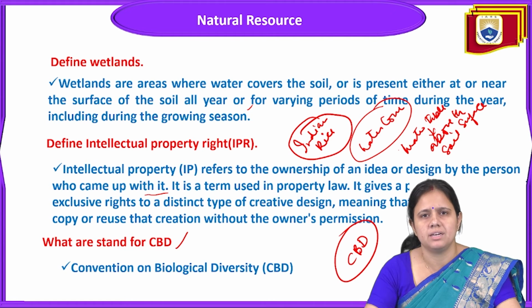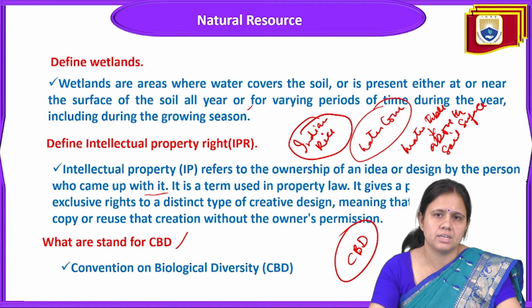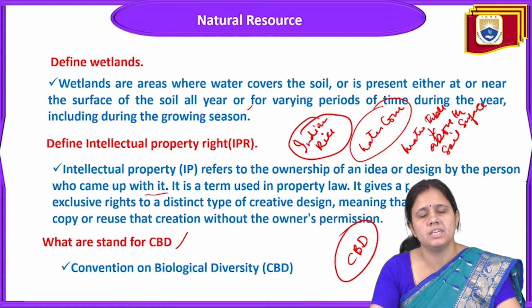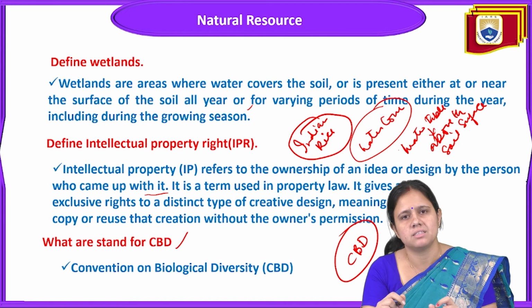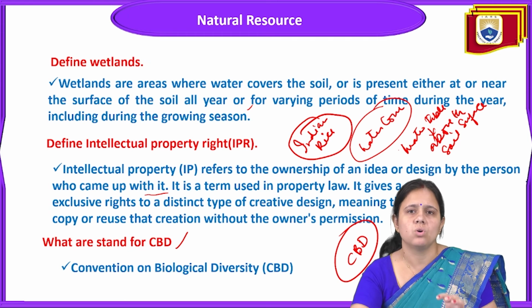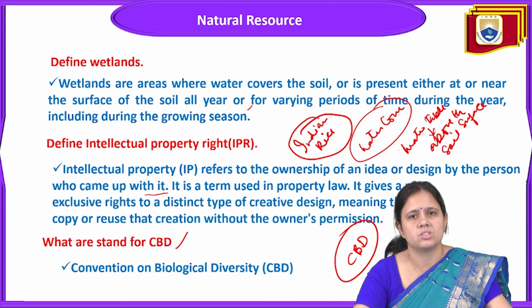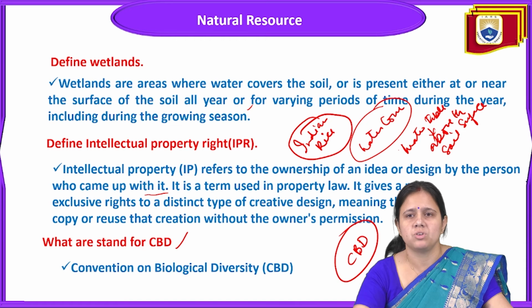If they want to sell to another country or do research in collaboration with another country, it is the right of the country to which that species belongs. So if it is Indian rice, it belongs to India only, and it is the whole authority of the Indian people and the Indian government to take the rights of sharing their knowledge or the benefits from rice with other countries. So this is about intellectual property right.